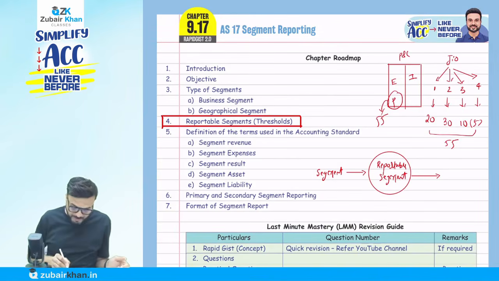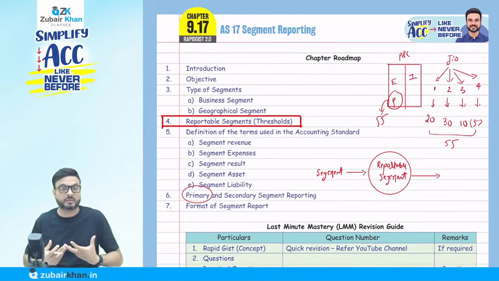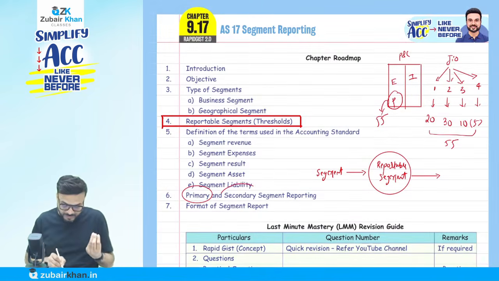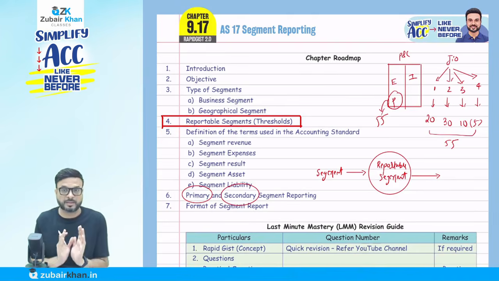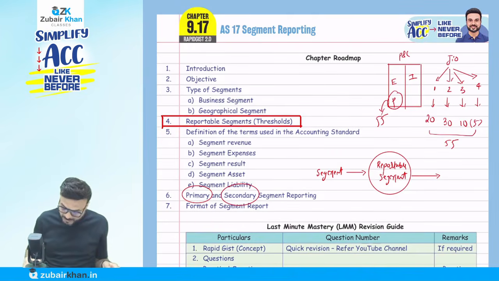Okay, if they're primary, then they have a different type of reporting requirement. If they're secondary, then they have a different type of reporting requirement. So you will ask me, sir, what is this primary and secondary? What is going to happen?